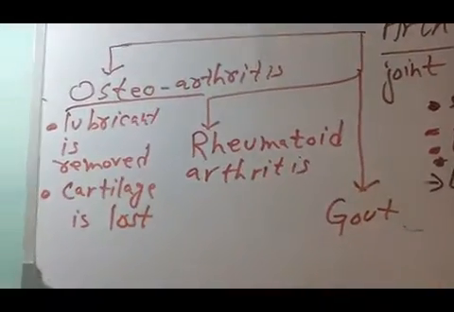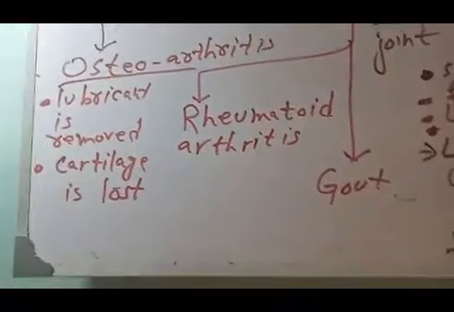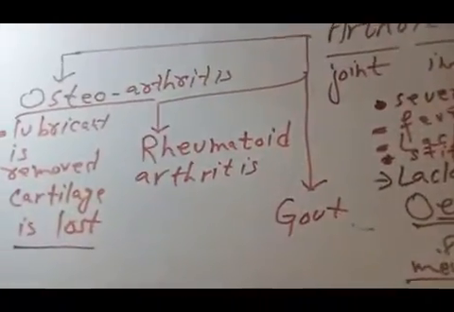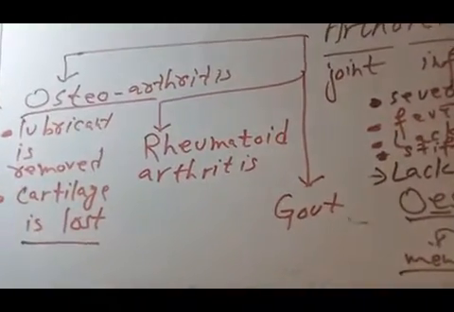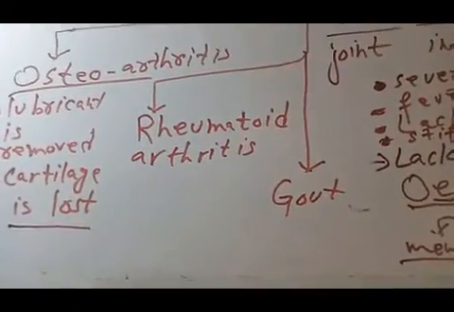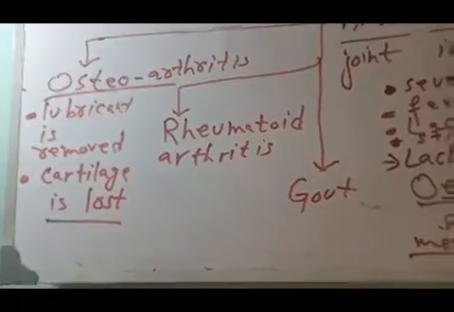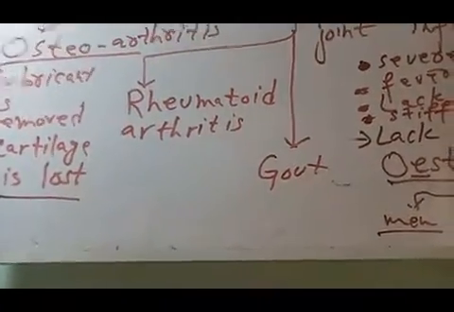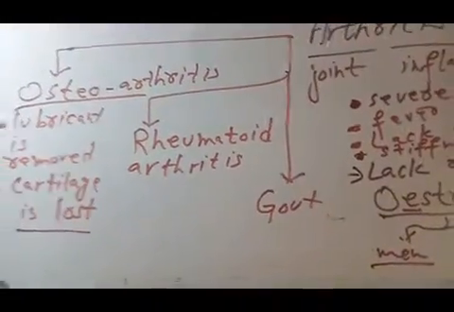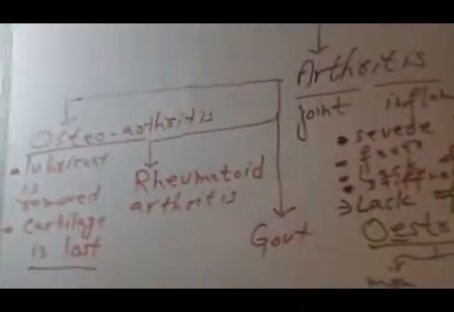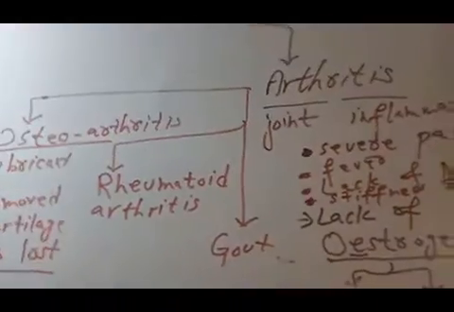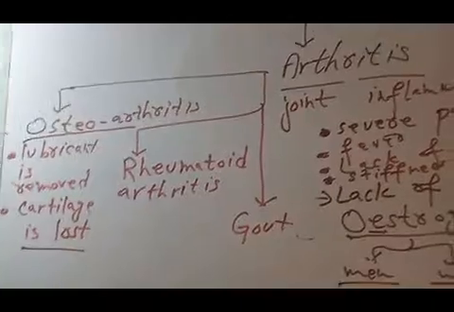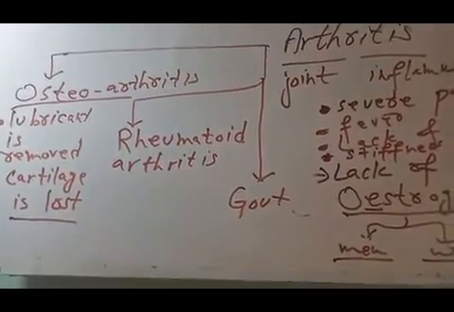The function of cartilage is giving the bones flexibility for movement. When there is no cartilage, bones will be locked into each other and there will be too much difficulty in movement. Lubricants also do the same function. They act like grease and oil to make the movement faster between the bones in the joints. So when there is no lubricant or less lubricant and no cartilage, the bones will be locked.